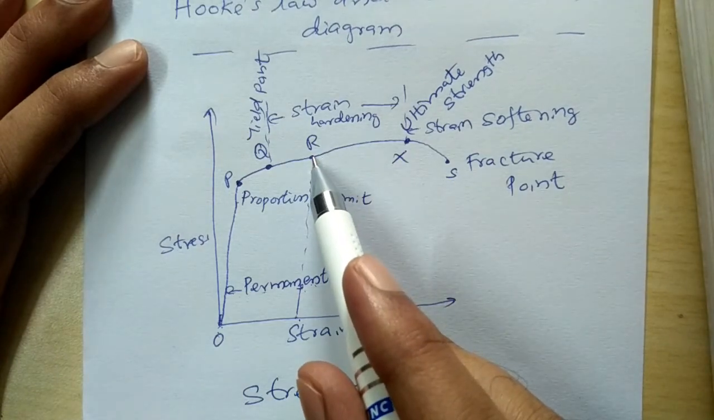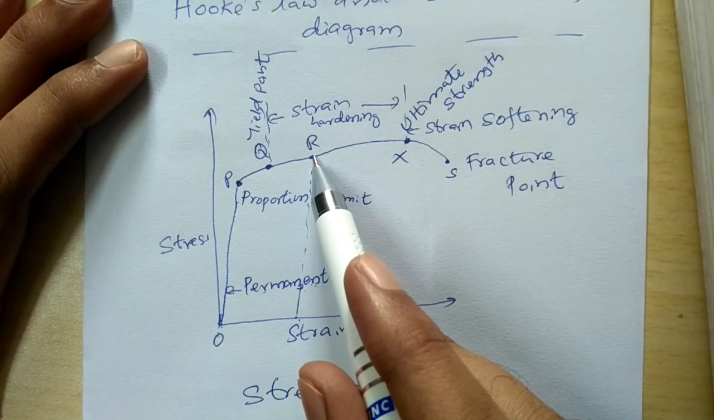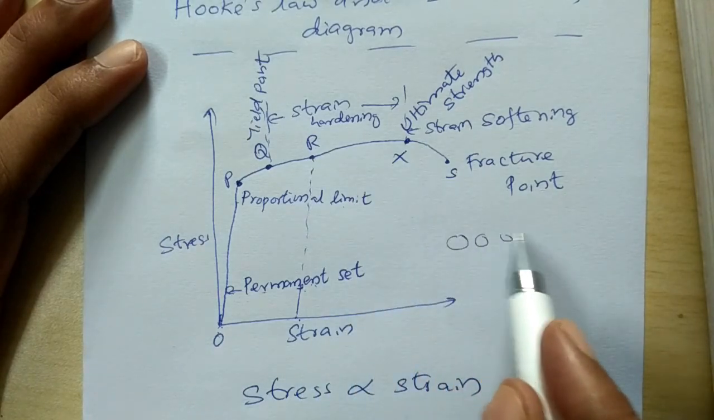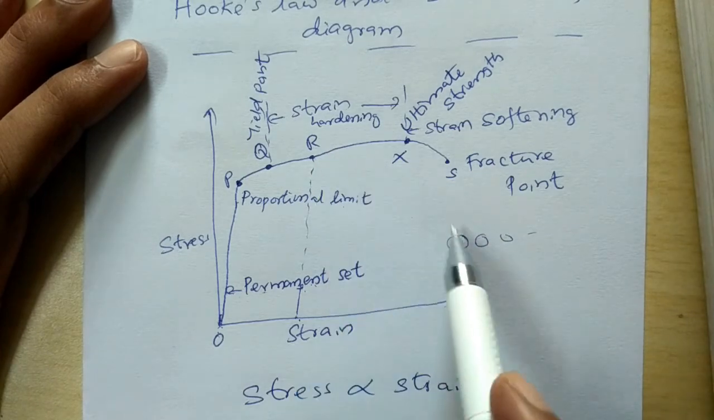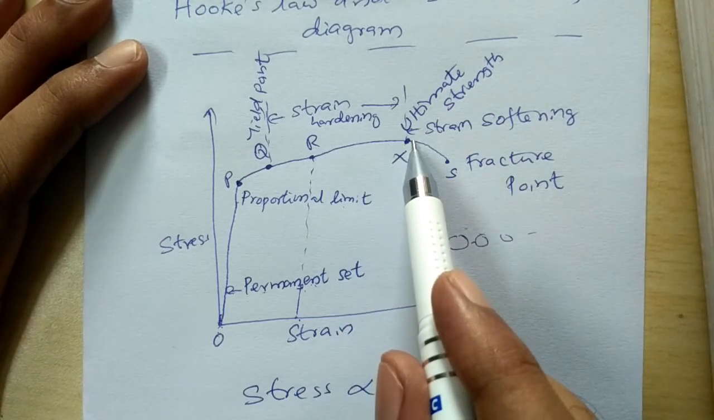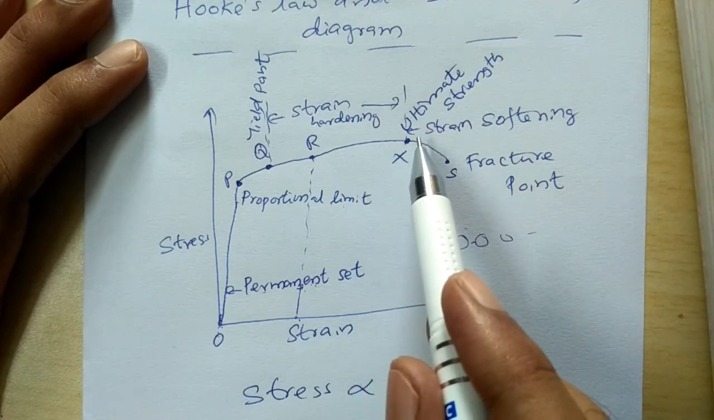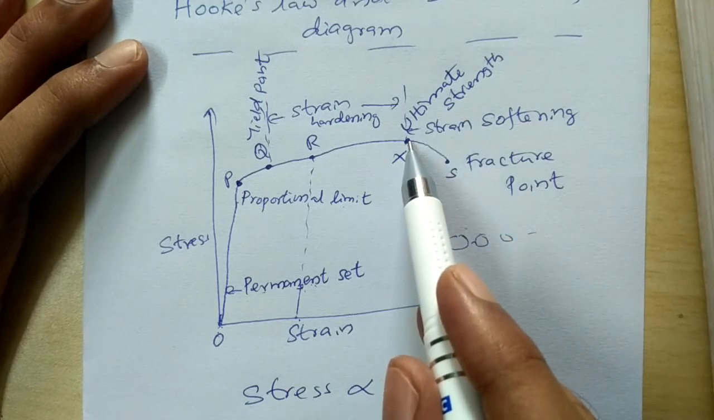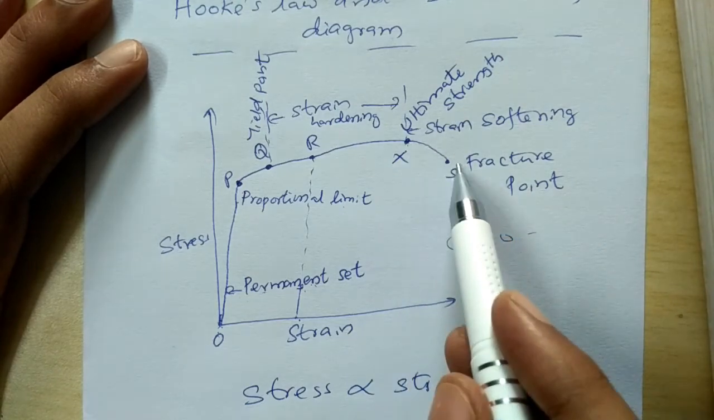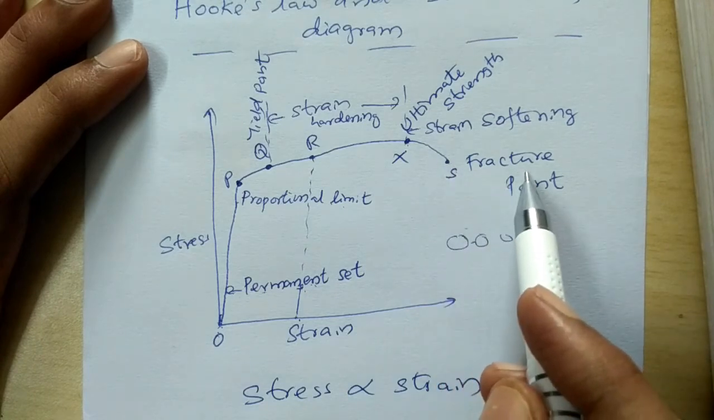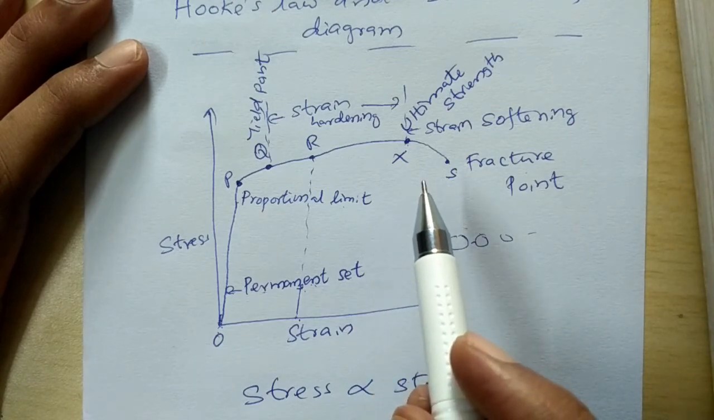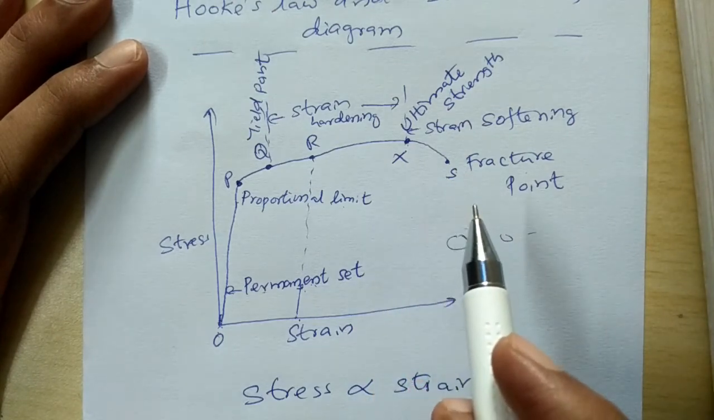Beyond R, if you apply the force once again, the molecules present in the material will move apart, and it will show the ultimate strength. At this particular point X, the molecules move apart, and it shows its maximum strength, which is called the ultimate strength. Beyond this X, if you stretch the material, the material may break. That corresponds to the fracture point. So this is about the stress versus strain diagram as per Hooke's law for a metal wire.